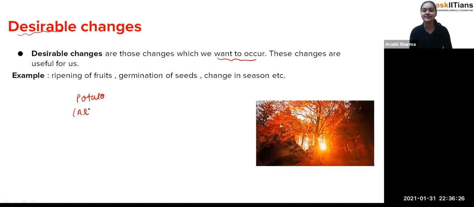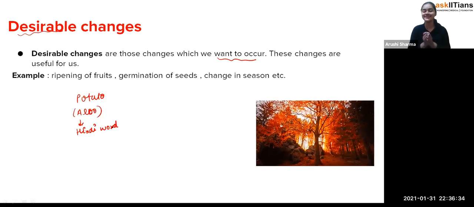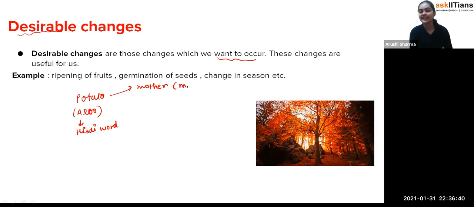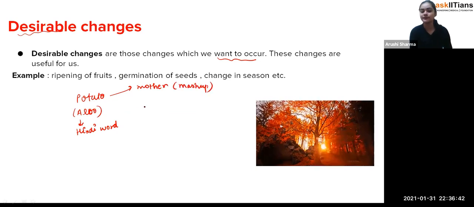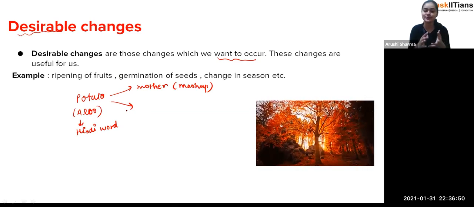So there are two conditions. My mother wants to make some mashup kind of thing from it, not that mashup from music, but she wants to beat a potato, and that's how she wants to cook something. But from that potato, what I want is french fries.